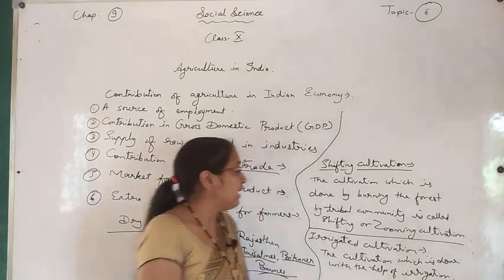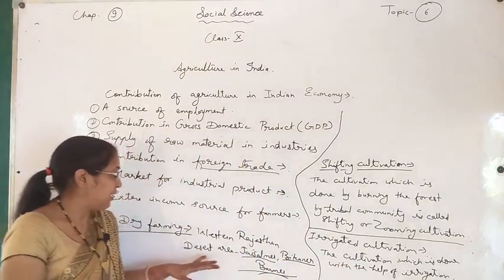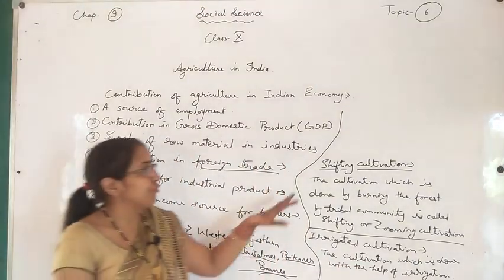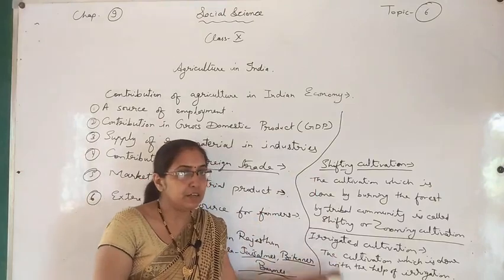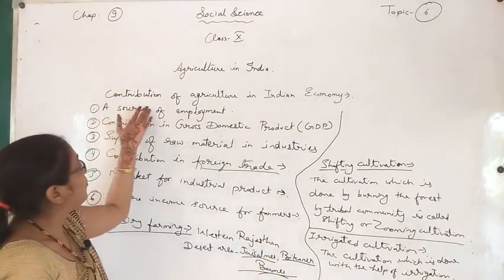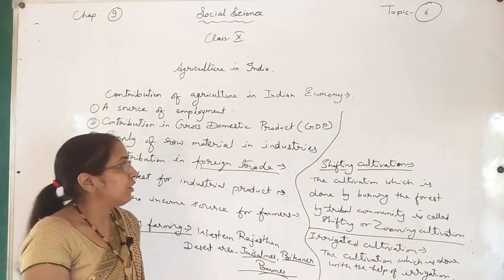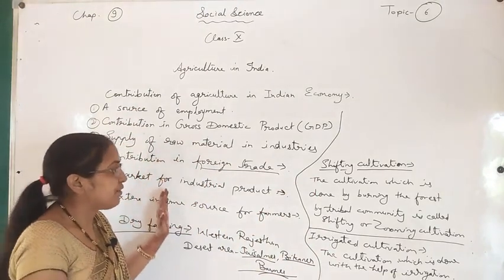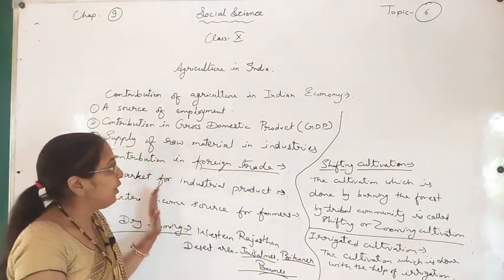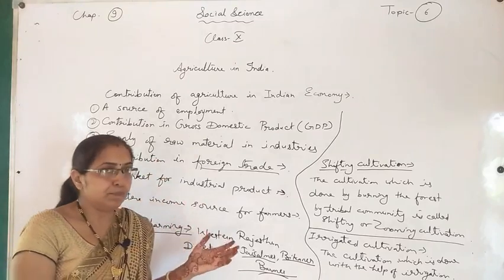So you see that this type of question can be asked, like dry farming, shifting cultivation, irrigated cultivation, and contribution of agriculture in the Indian economy. You have to remember these points properly. If you have any problem you can ask me.